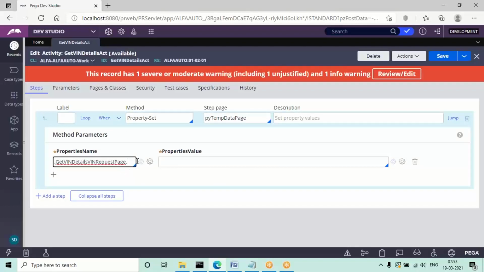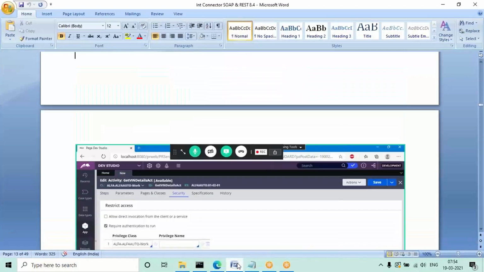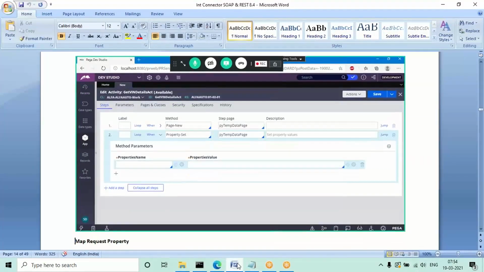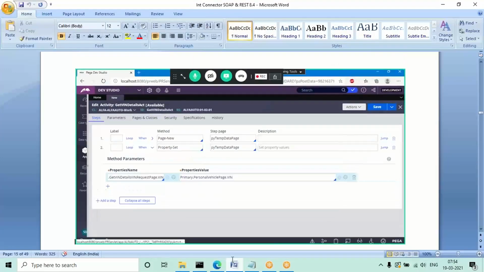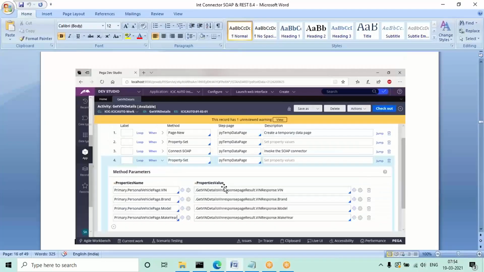Okay, if you get the property it will work. But you have to configure the parameters in the same way in real time. If you see the previous screenshots, it is working actually. If you see the same steps I did in 8.1 version, there it is working perfectly, no issue. And here the other thing is, after mapping all these request and response parameters,